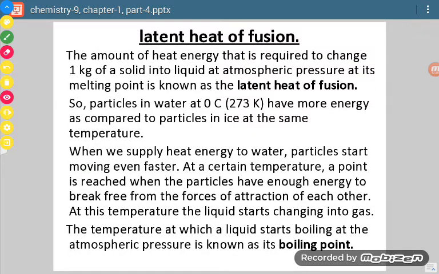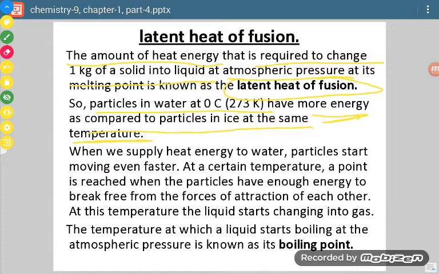Now let us revise this latent heat of fusion. How can we define it? The amount of heat energy required to change 1 kg of solid into liquid at atmospheric pressure is called latent heat of fusion. Okay, so particles in water at 0 degrees Celsius have more energy as compared to particles of ice at the same temperature.